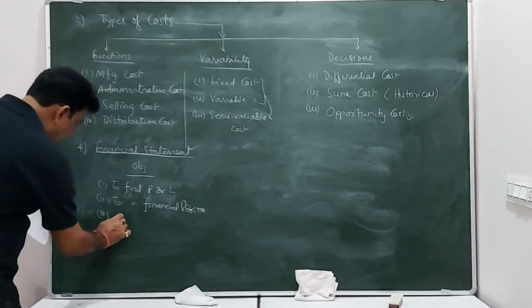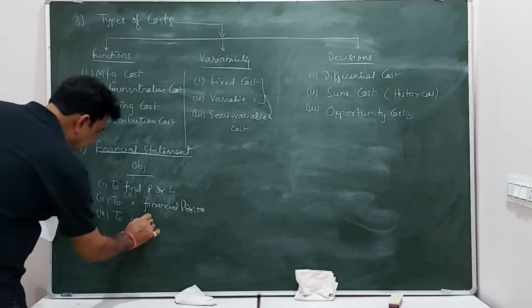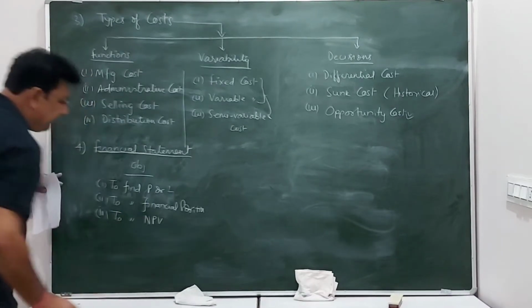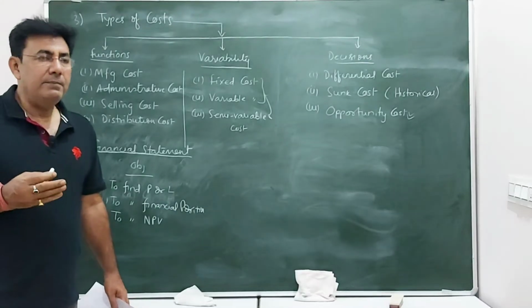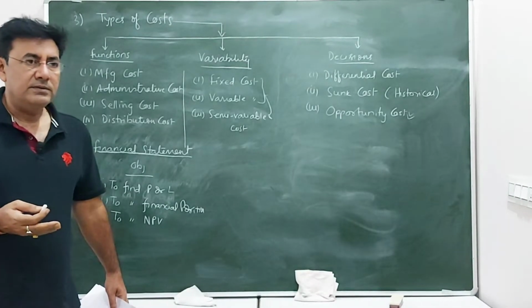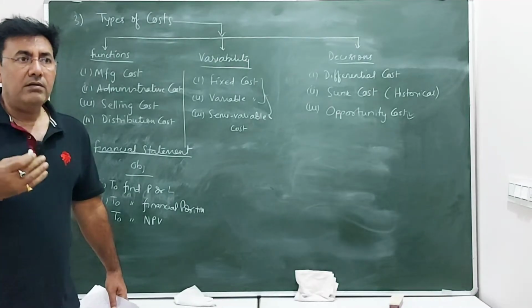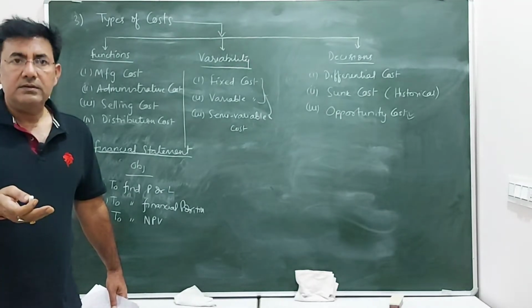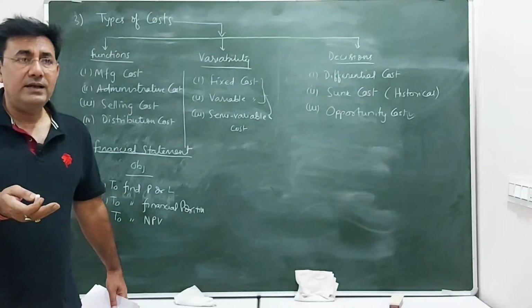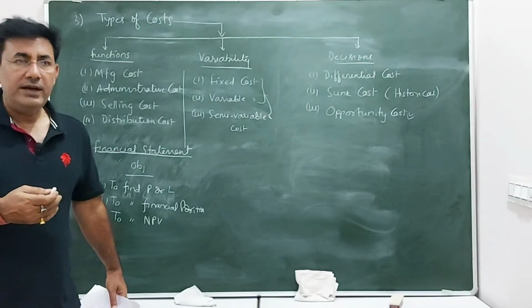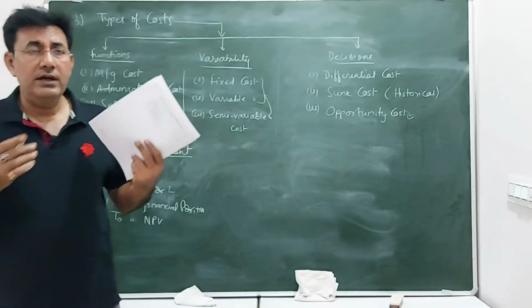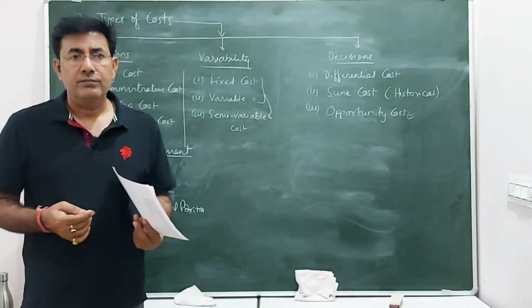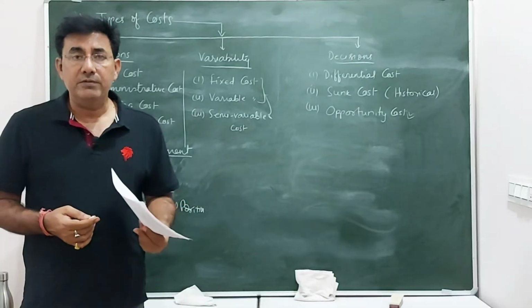And the third is to find the NPV. NPV stands for net present value. Now generally as a company, as a financial manager, when we are trying to invest somewhere, we find the NPV of that, like our investment, how the returns will come when we flow the cash into the investments.